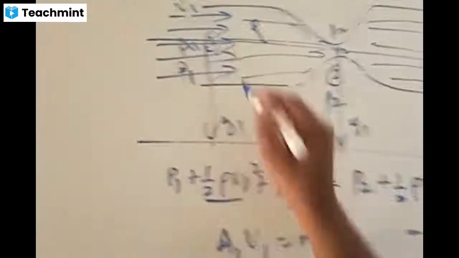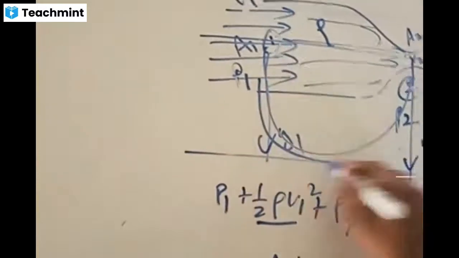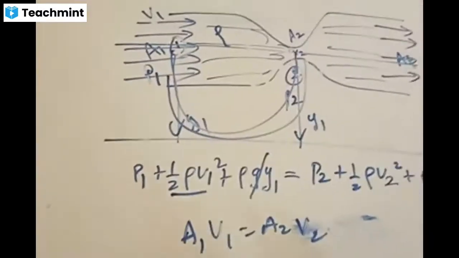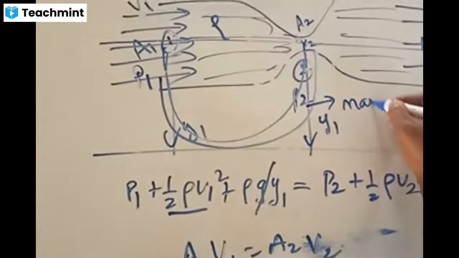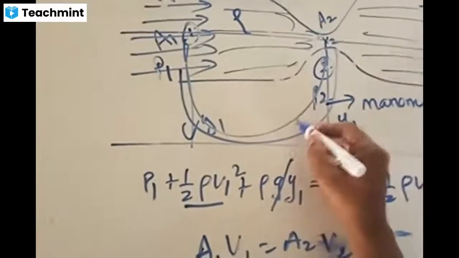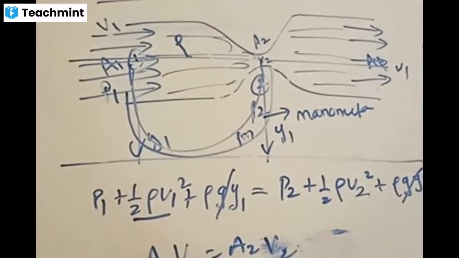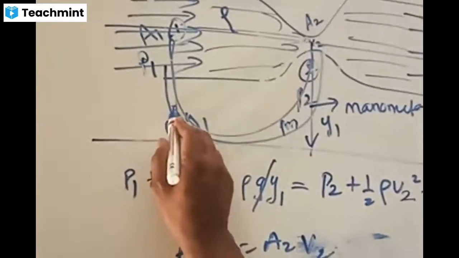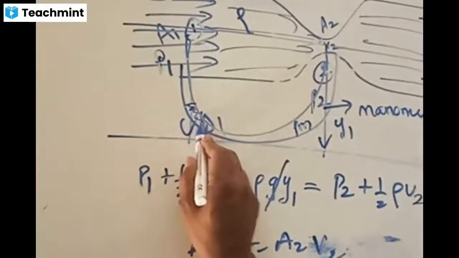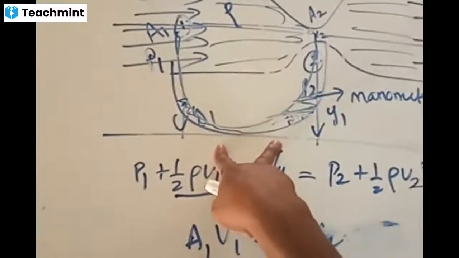Yes or no? By using a manometer in the form of a U-shaped tube, you can connect it here and measure the pressure difference. This Venturi meter is connected to a manometer. The manometer will consist of mercury, and depending on the pressure difference, that mercury is going to have certain heights. Initially, mercury will be at two same levels. When both are at the same pressure, the mercury level will be the same.